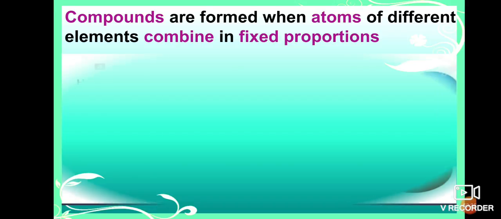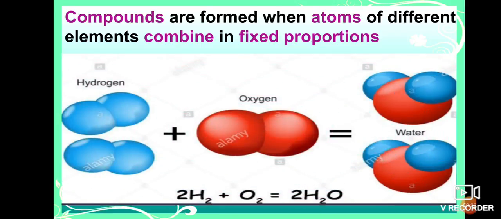Okay, students. So here two hydrogen atoms, here again two hydrogen atoms, means total 4 hydrogen atoms combine with 2 oxygen atoms to form water molecules. That is 2 water molecules. To form a compound, there must be fixed proportions. This was explained by John Dalton.